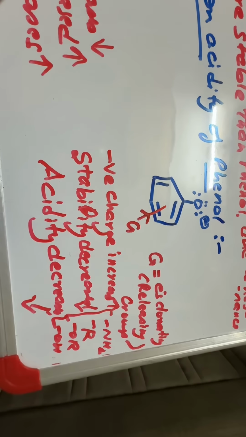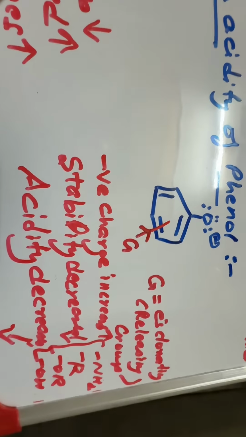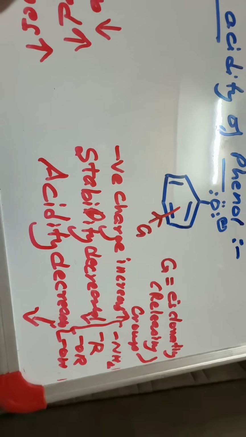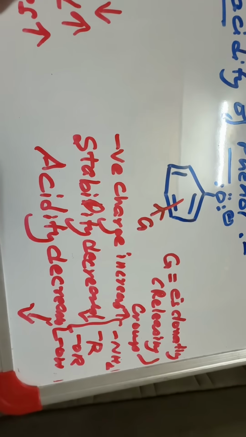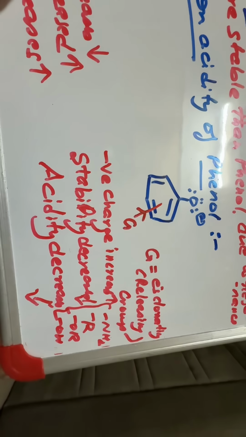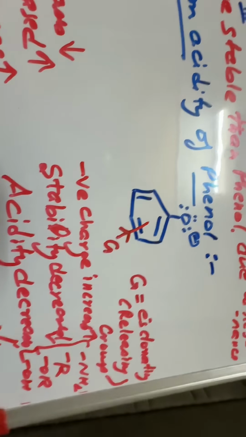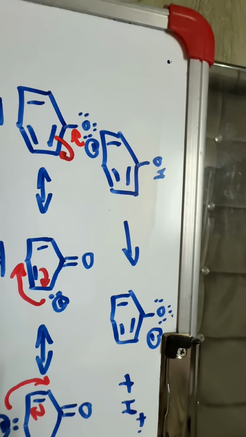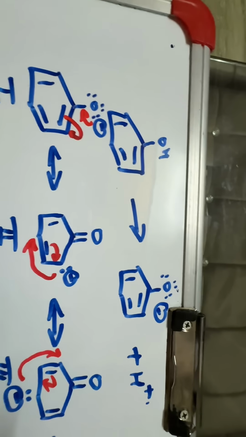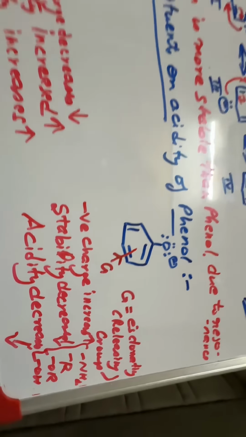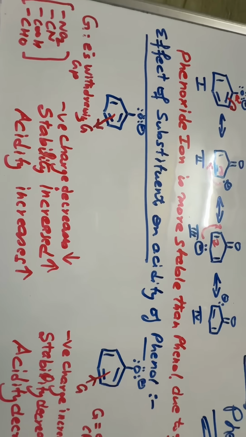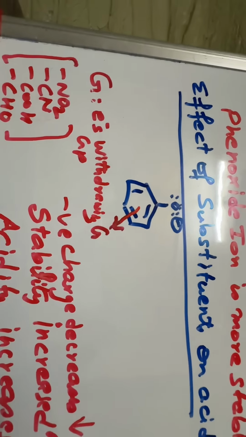As these groups donate their electrons towards the ring, that increases the negative charge. We know that charge is inversely proportional to stability. As charge increases, the stability will decrease. As the stability decreases, this reaction will go backward, so the proton cannot be easily donated. So we can say that the acidity is decreased. So this is the effect of the substituent on the acidity of phenol. We can say that if there is an electron